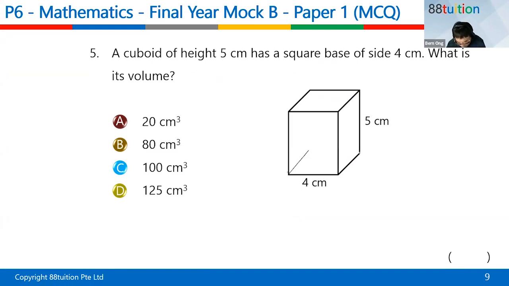All right, so this is a square base. So what do you do? It doesn't look square, right? It's okay. So it's 4 cm by 4 cm by 4 cm. So this is supposed to be a square base. How do you find the volume? Length times breadth times height. 4 times 4 times height, which is 5. 4 times 4 is 16. 16 times 5. Very hard to do, right? Then do your long multiplication. 6 times 5 is 30. 5 times 1 is 5, plus 3 is 8. Answer is 80 cm cubed. Answer is B.